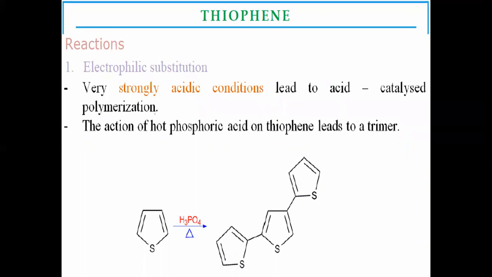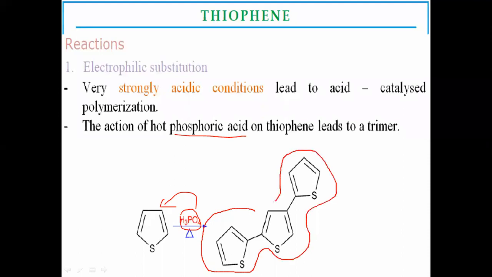This is one of the electrophilic substitutions in the presence of phosphoric acid. At hot condition, phosphoric acid reacts with thiophene. There is formation of trimers, that is, three molecules of thiophene are fused together with single bonds.